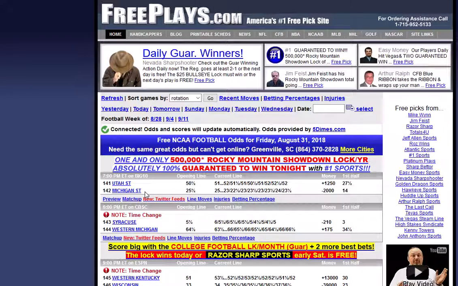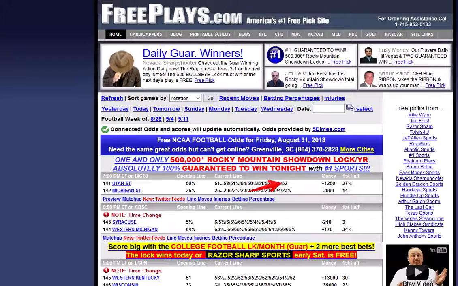As we mentioned before, the first thing you see is the opening line. In this case, Michigan State opened as a 25.5 point favorite. That is the smaller of the two numbers. The bigger of the two numbers is the over-under, or total, on the game. As the line moves throughout the week, we continue to add on to this list of lines until you see the most current line, which is the one farthest to the right. As you see here, Michigan State is currently a 23.5 point favorite. The over-under or total is at 52.